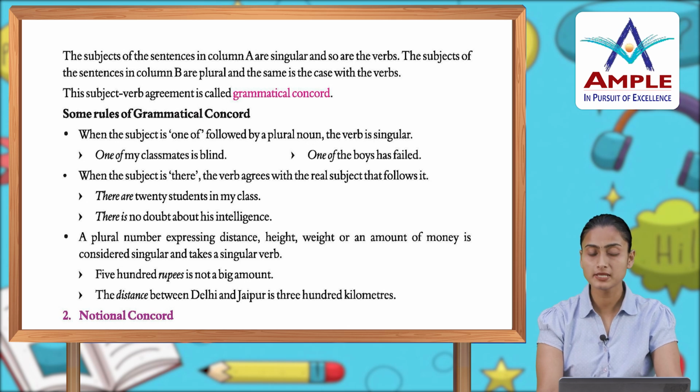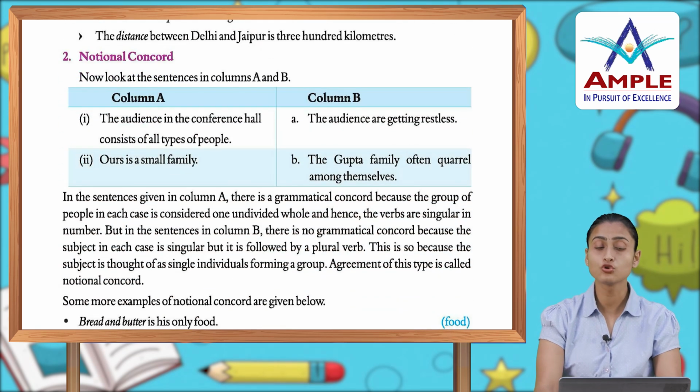A plural number expressing distance, height, weight of an object or an amount of money is considered singular and takes a singular verb. 500 rupees is not a big amount. The distance between Delhi and Jaipur is 300 kilometers. Then you have the notional concord.